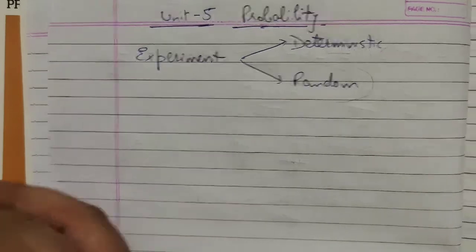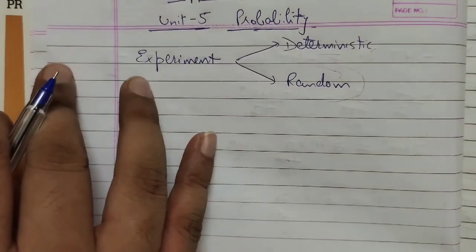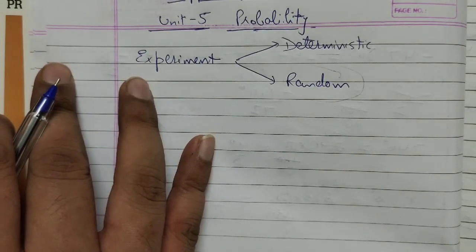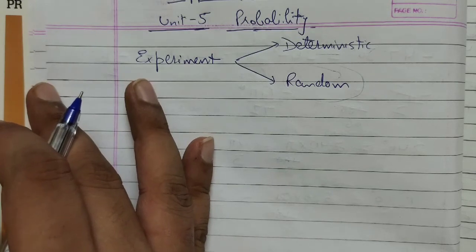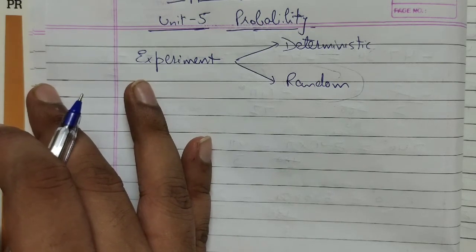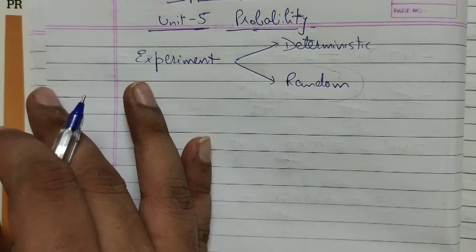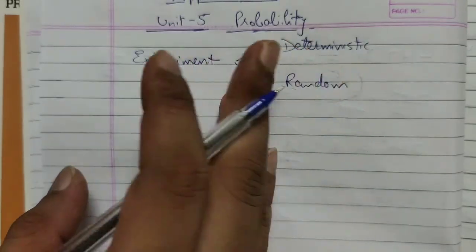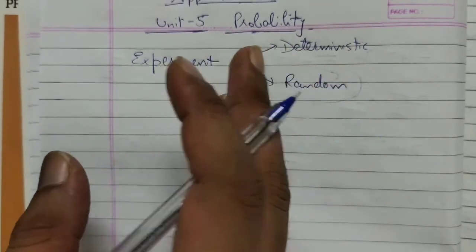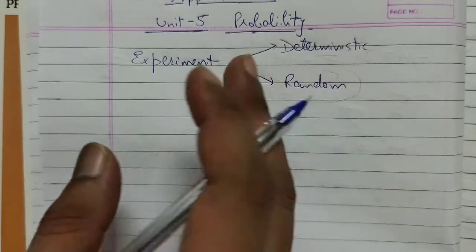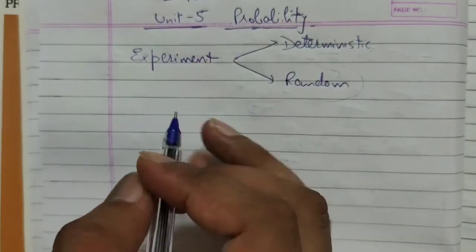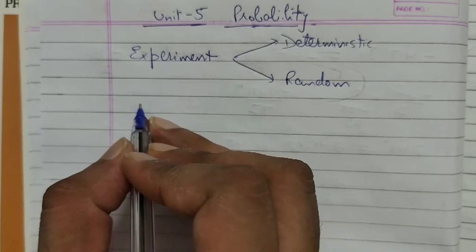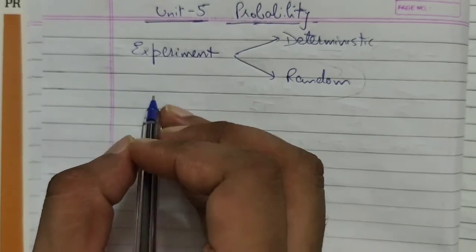So you cannot forecast whether it is going to fall for a tail or for a head, right? So if we shuffle a deck of cards and we take out one card, we are not sure whether we are going to have a numbered card or a queen or a spade. It can be any card. So next let's talk about a basic term which is sample space.